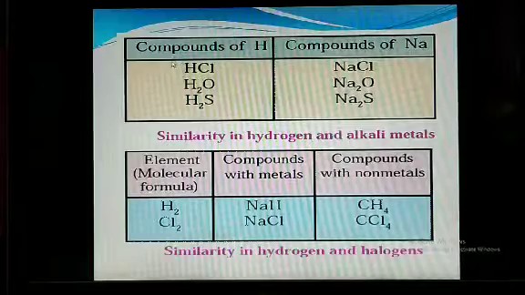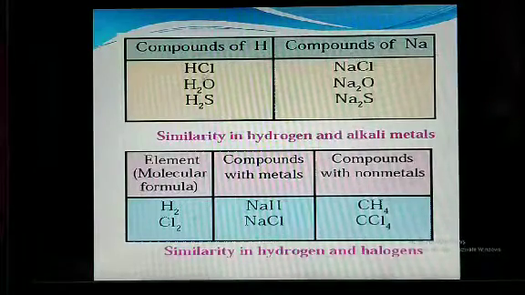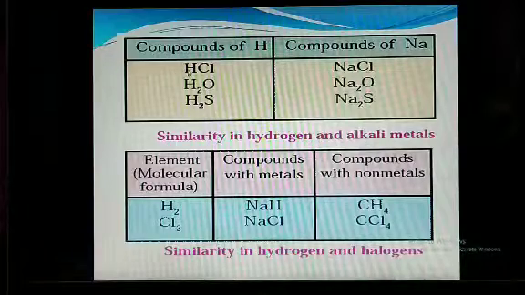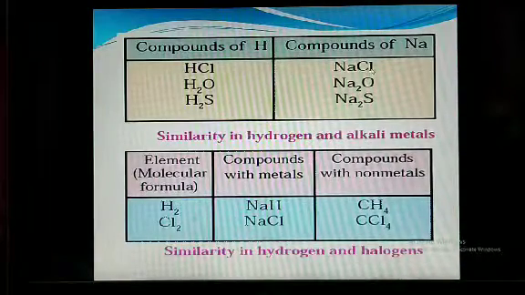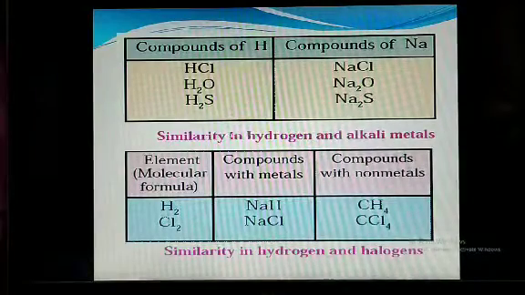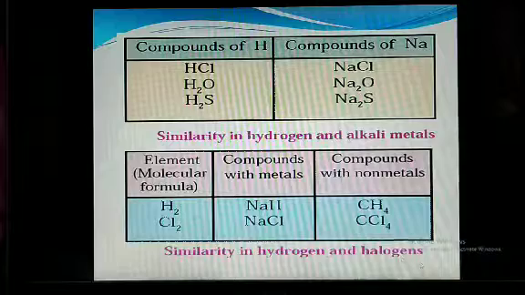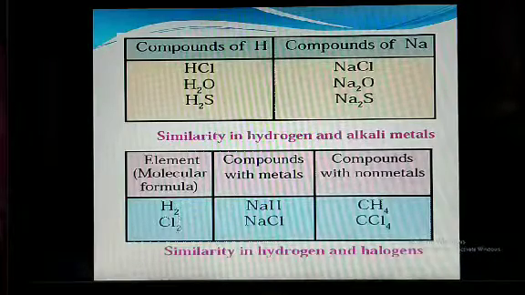Here if you consider the compounds of H and the compounds of sodium, here you will get the formula HCl, here NaCl. It means that it is similar but it has a different group. H2O, here Na2O, H2S, Na2S, means similarity in hydrogen and alkali metals. Similarly, similarity in hydrogen and halogen group: H2, here Cl2.